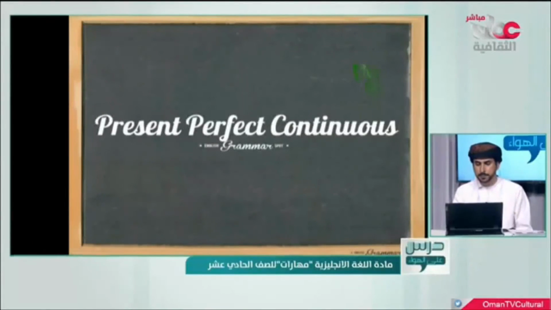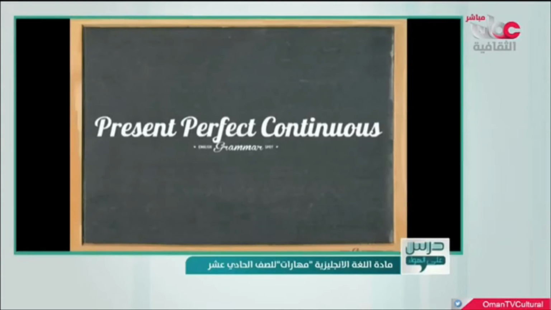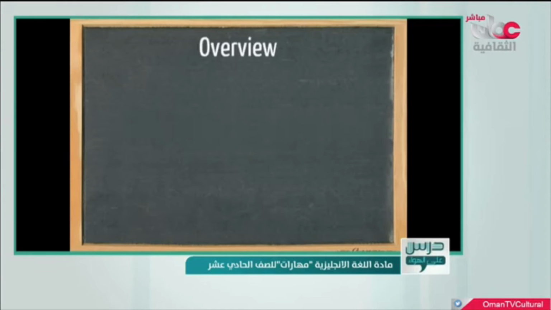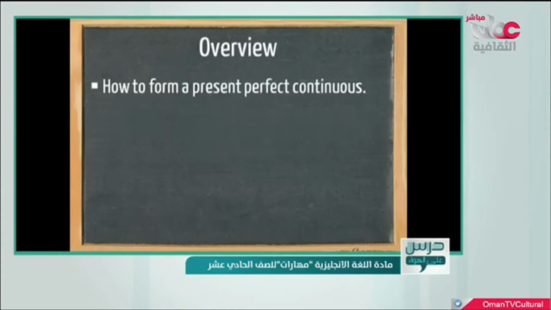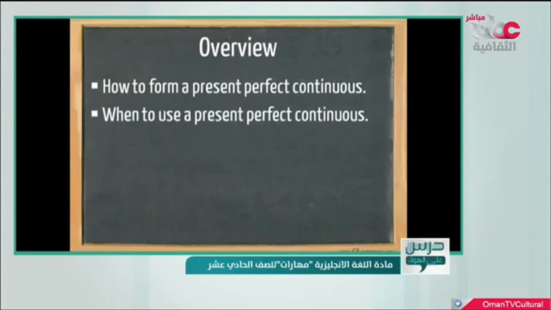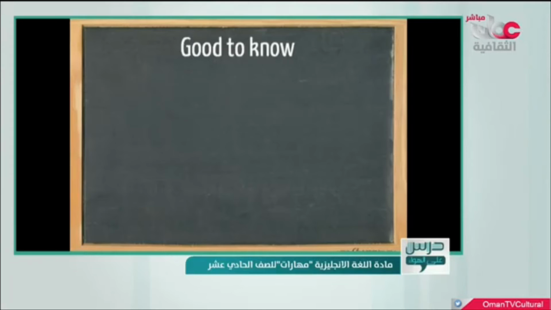Welcome to English Grammar Spot. This tutorial is about the present perfect continuous. In this tutorial, I'm going to show you how to form a present perfect continuous and when to use a present perfect continuous. But before we get started, it's good to know how to conjugate the verb to have.